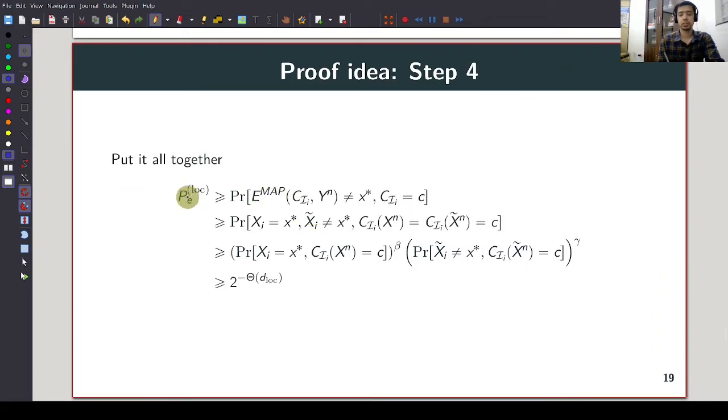So to put things together, the probability of error of local decodability is lower bounded by the probability of error of the hypothesis test, which is consequently lower bounded by this probability in terms of the coupling, and this is lower bounded by the probability in terms of X raised to beta times the probability in terms of X tilde raised to the gamma, and therefore the overall probability of local decoding error is lower bounded by 2 to the negative some constant times the local decodability, and this completes the proof. So essentially what we've shown is that the baseline scheme is optimal in terms of the local decoding error probability.